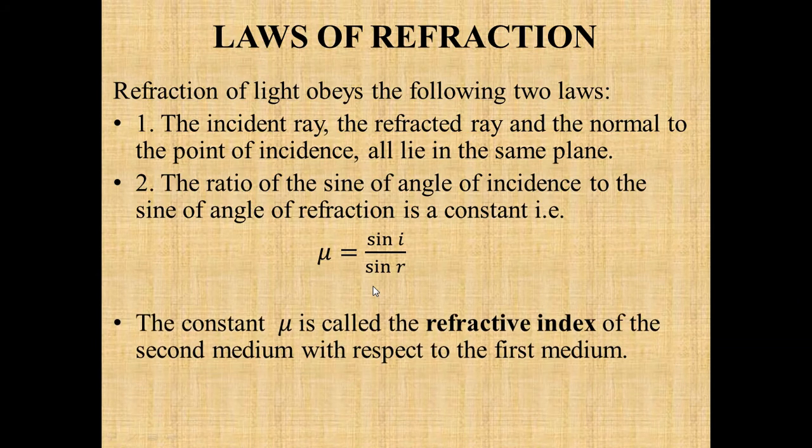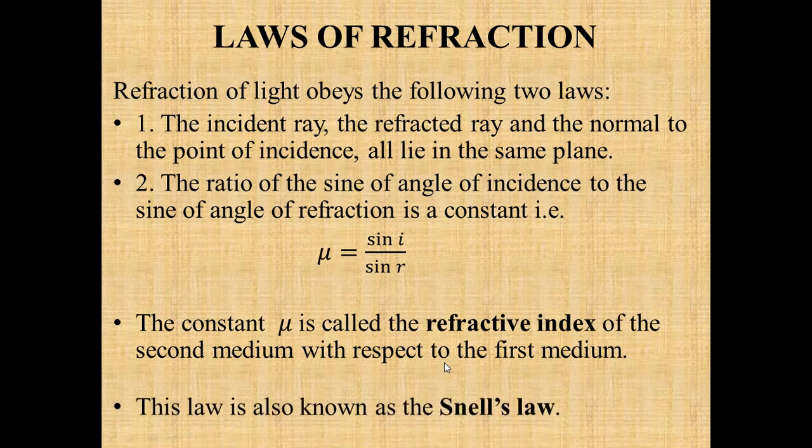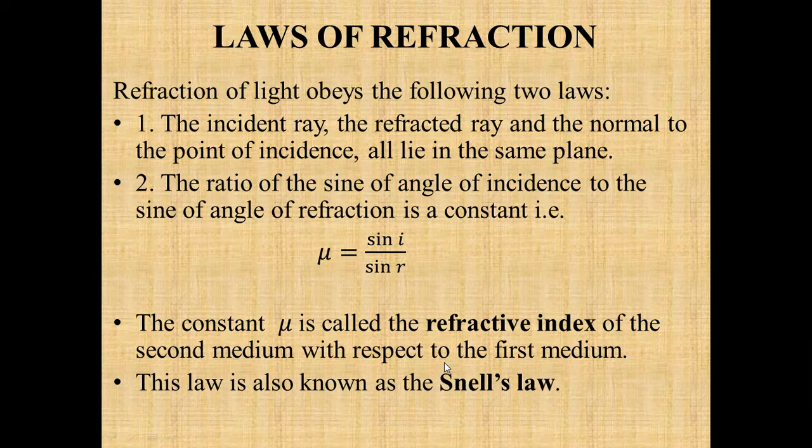This constant is known as the refractive index of the second medium with respect to the first medium. That is the capability of the medium, how much the light is going to bend when it enters this medium. This constant is called mu, and it is the refractive index of the second medium, in which the light is entering after refraction, with respect to the first medium from where the light is entering into the second medium. This law is known as Snell's law. Which law? The second law of refraction is also known as Snell's law.